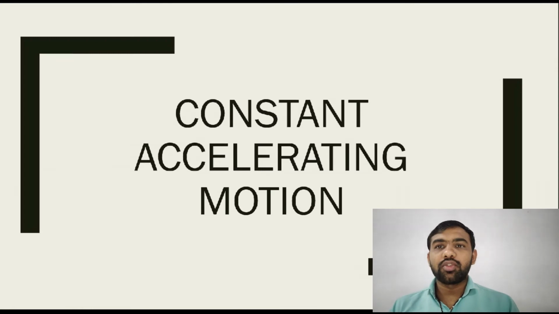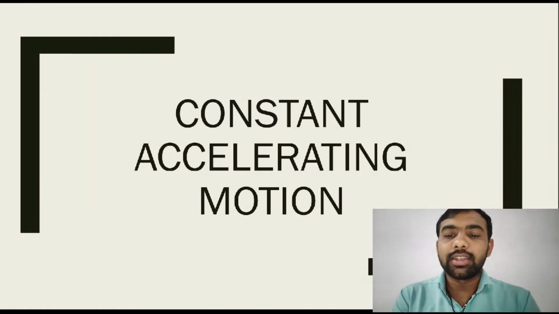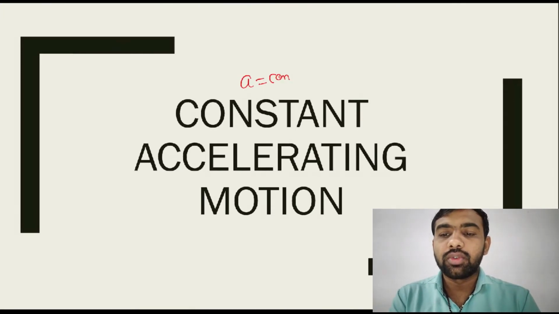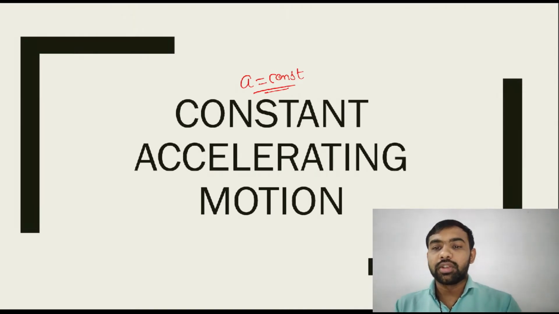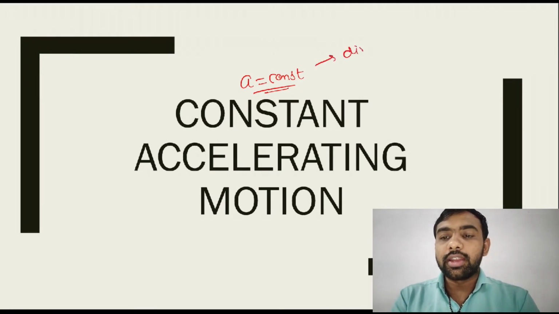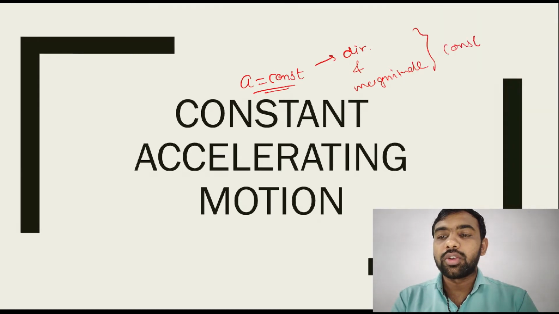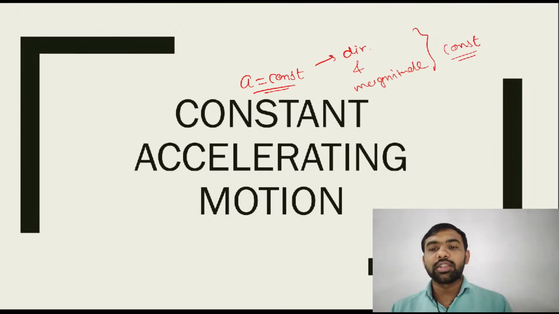Okay guys, in this session we are going to discuss constant accelerating motion, meaning the acceleration is equal to constant. First, understand what constant acceleration means. Acceleration is a vector quantity, so if its direction and magnitude are both constant, then we call the acceleration constant. If both are constant, then we call it constant accelerating motion.